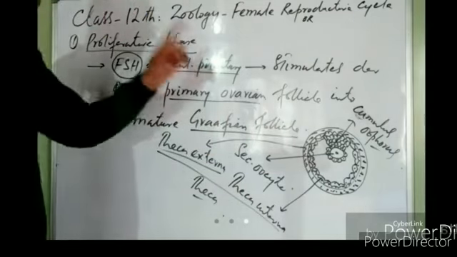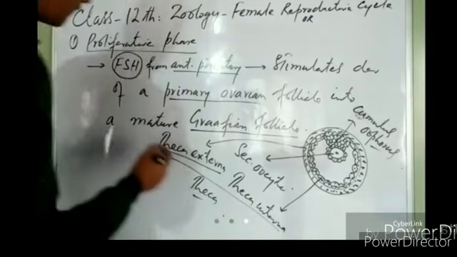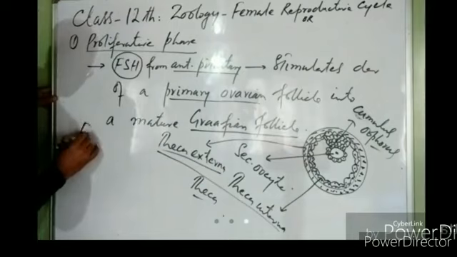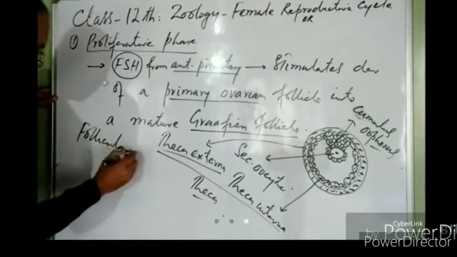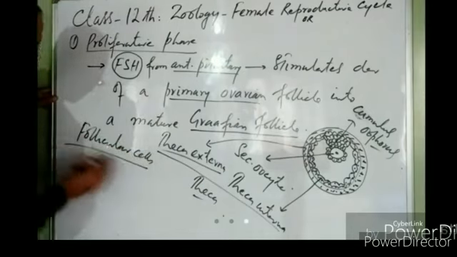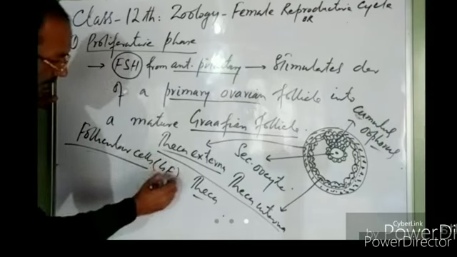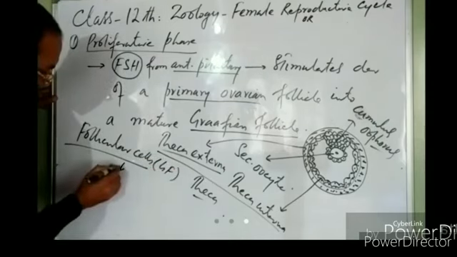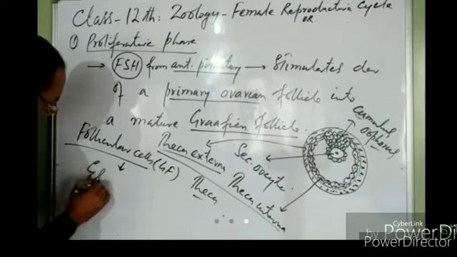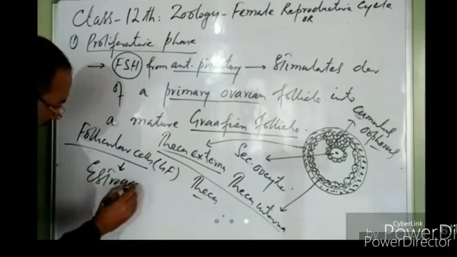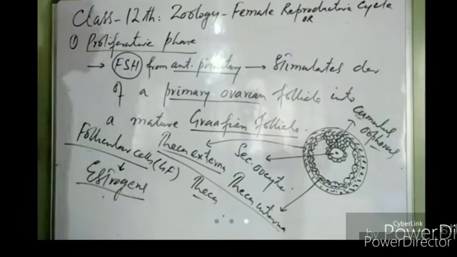These are the follicular cells of the Graafian follicle. They start secreting a hormone. They start production of estrogen. They start release of estrogens.